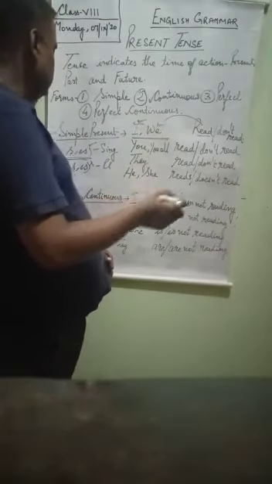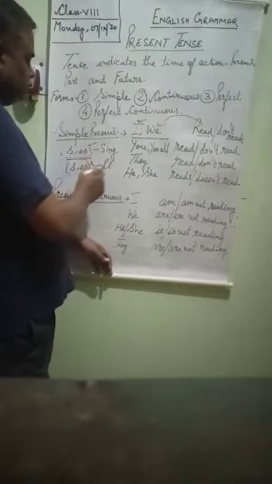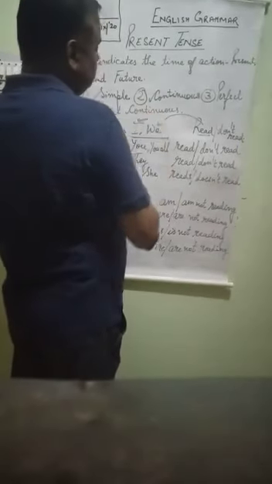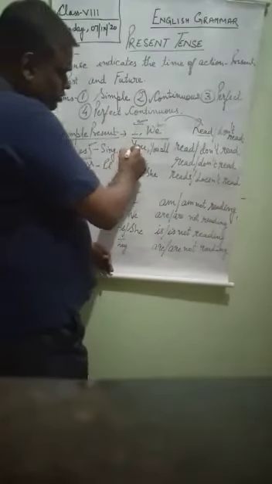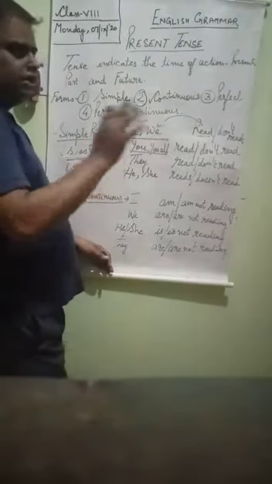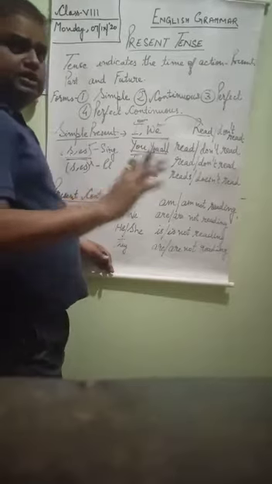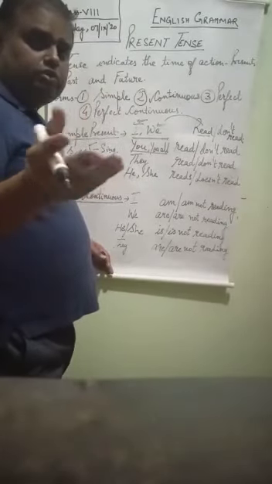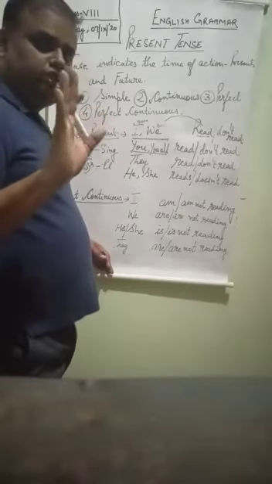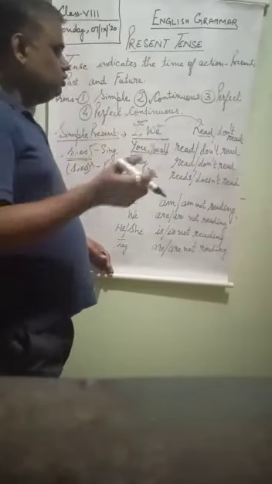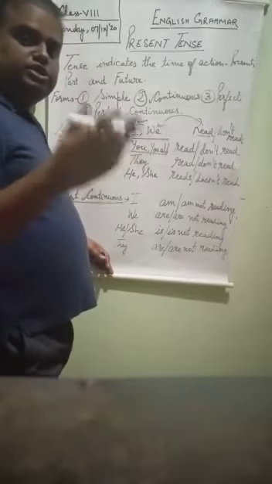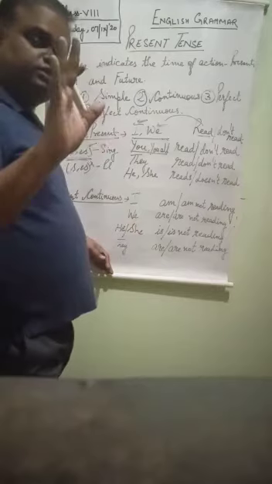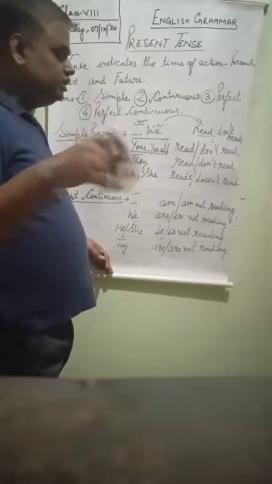So in present tense we use s and es for singular, and for plural we do not use s and es. But in the case of I, we use it as plural. Now again, you and you all, in all the cases we use as plural. Either you is any single person, suppose that if I am talking about you, any one single person, then also you will be treated as a plural case, not a singular case. Although it is one person, then also it will be treated as a plural case.